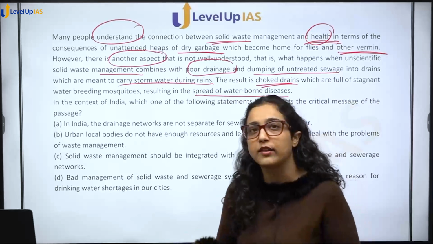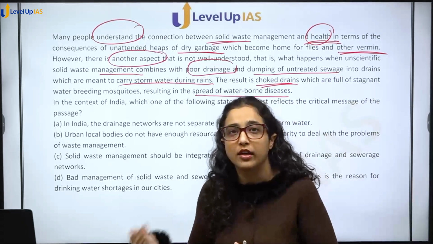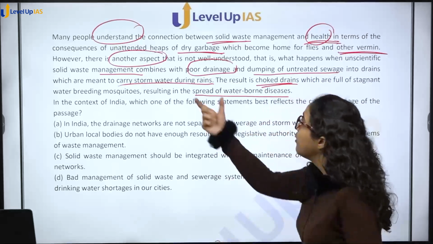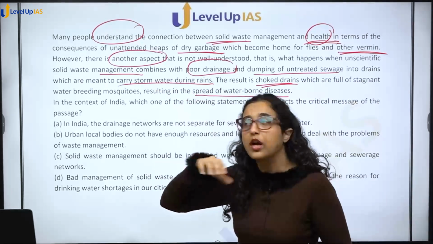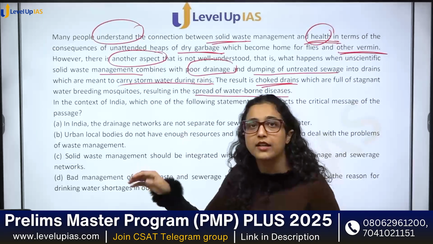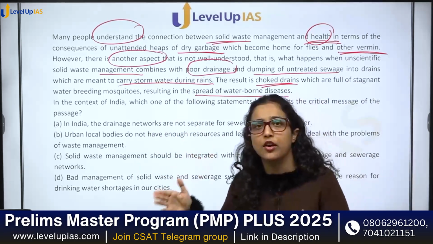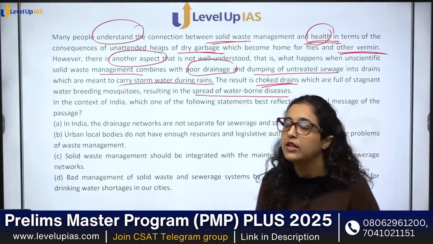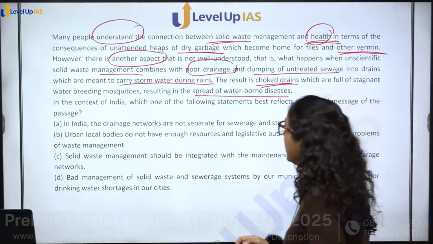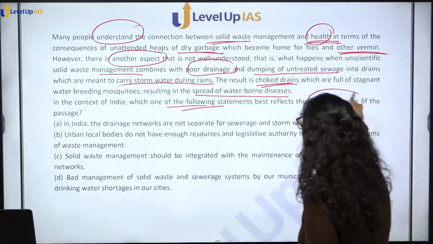But there is one more aspect कि आप वो जो मैनेजमेंट कर रहे हो वो भी if the process followed is not correct, then what will happen is वो poor drainage के साथ combine होगा, carry storm water during rains, में वो water carry करेगा and it will affect that water, वो water गंदा होगा, उससे क्या होगा, waterborne diseases, right?